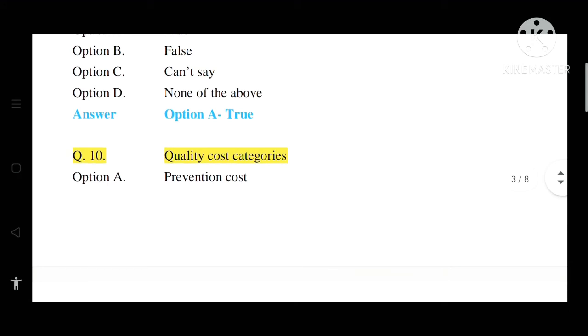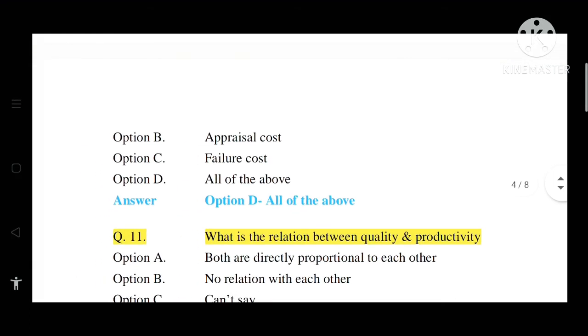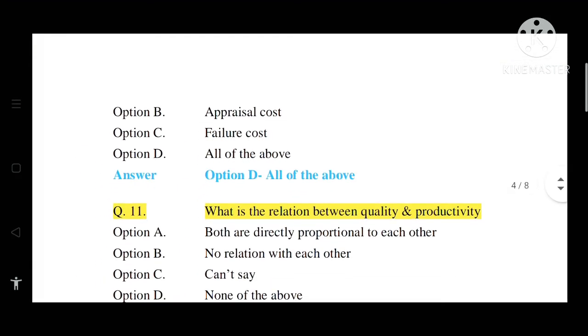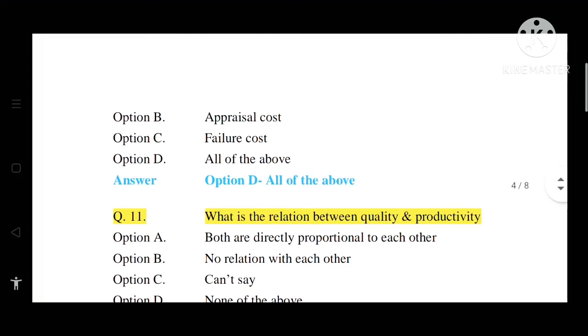Question number 10. Quality cost categories. Options are option A, prevention cost. Option B, appraisal cost. Option C, failure cost. Option D, all of the above. So the correct answer is option D, that is all of the above.